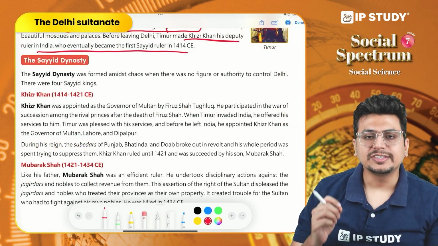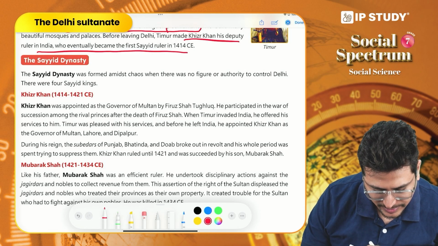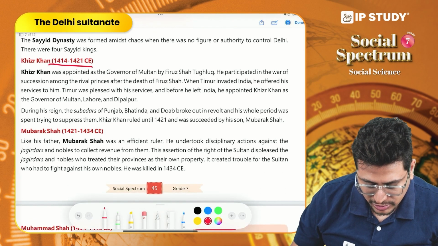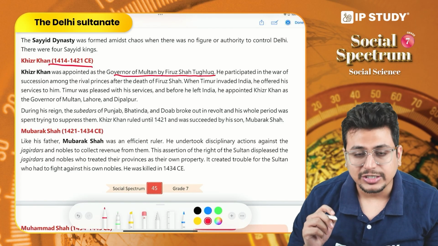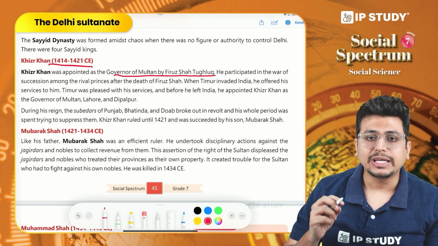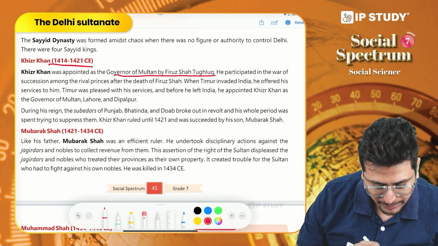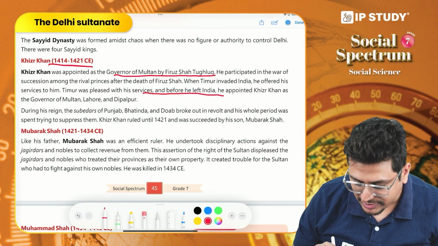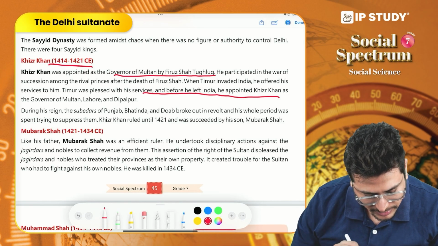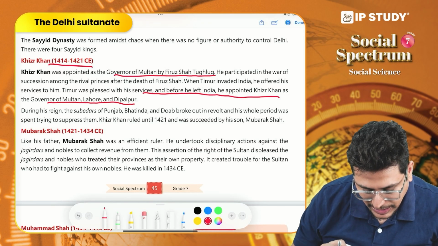So now let us discuss the first ruler of the Sayyid dynasty, Khizar Khan. Now Khizar Khan was actually the governor of Multan under Firoz Shah Tughlaq. But when Timur came to India, he joined hands with him. And because Timur was impressed by him, while leaving India, he appointed him as the governor of Multan, Lahore and Dipalpur.